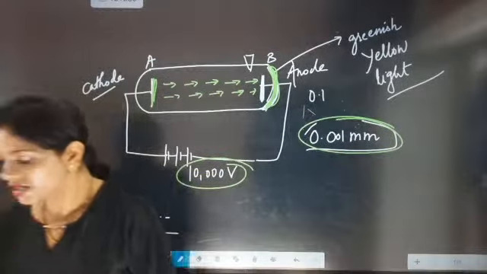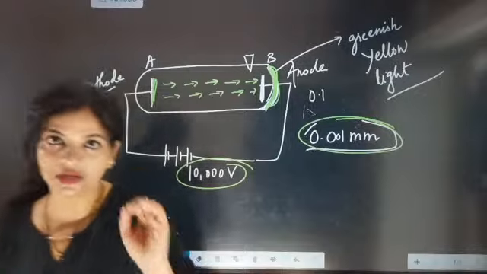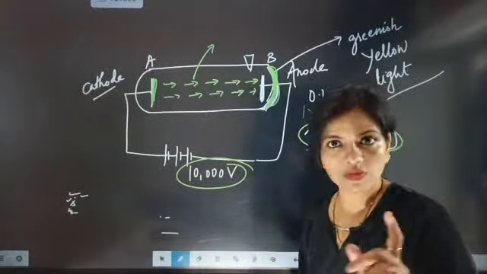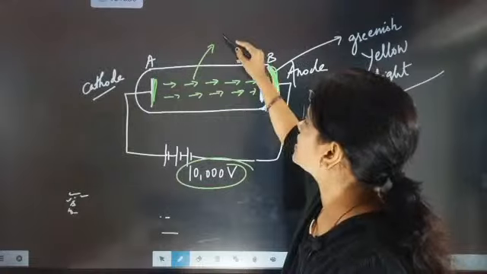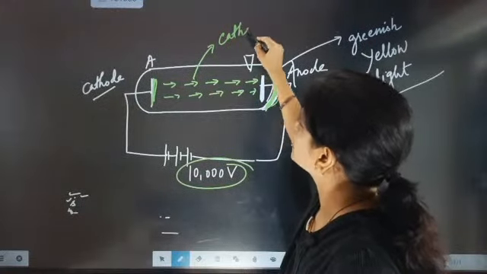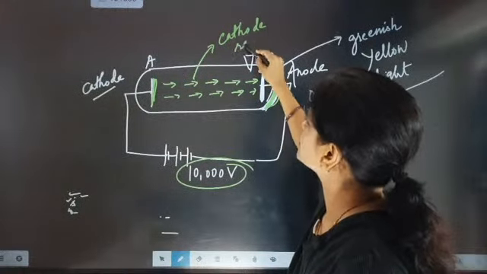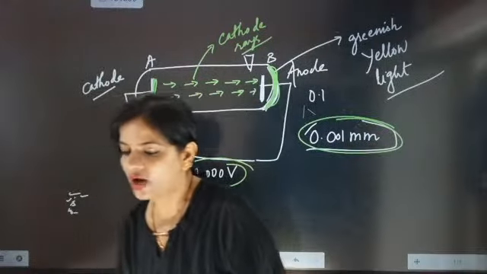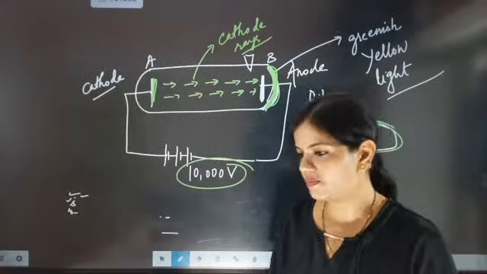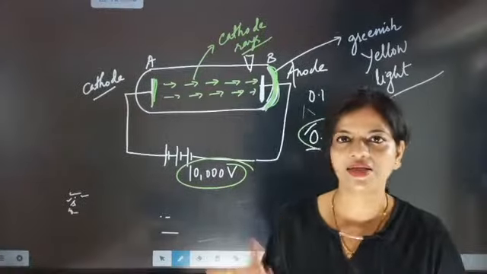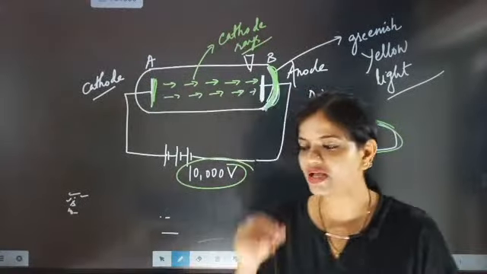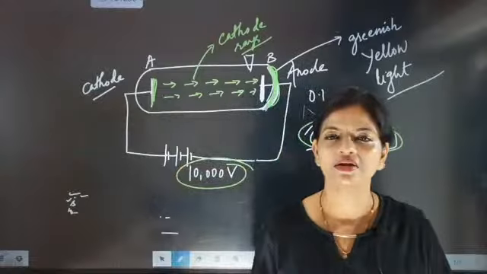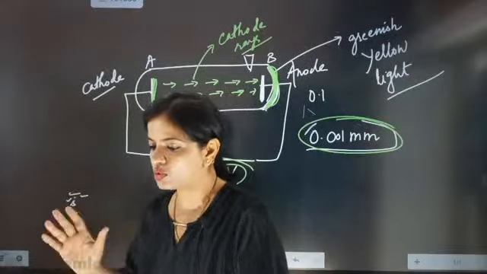So now he named these rays. What name did J.J. Thomson give? He named these rays as cathode rays. So what is the name given to these rays? The name given to these rays is cathode rays. Now you have understood this point.